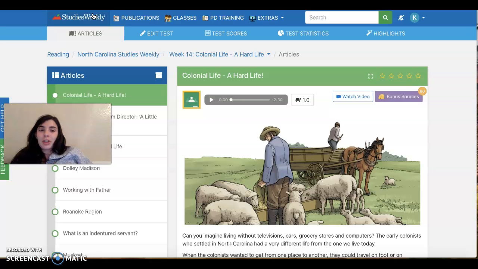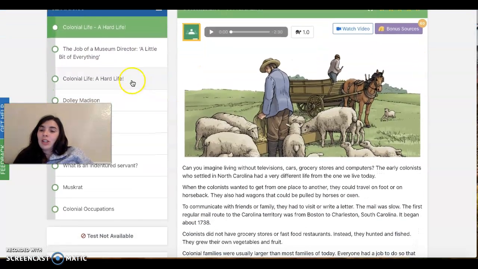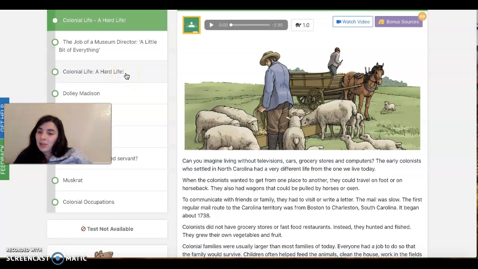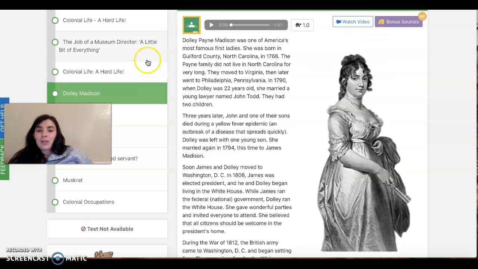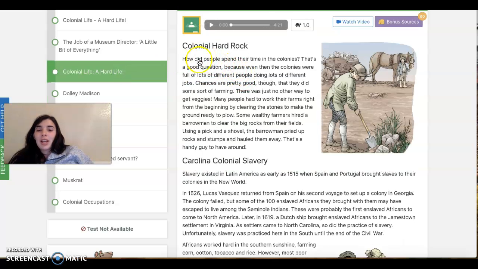Log in with Clever, then go to week 14, and you are going to read the second Colonial Life. So not the first one, go down to the third article. So Colonial Life, A Hard Life, and then you're also going to read Dolly Madison. Now, before you read this, make sure you watch the video. There is a video for Dolly Madison too, so watch the video and read this.